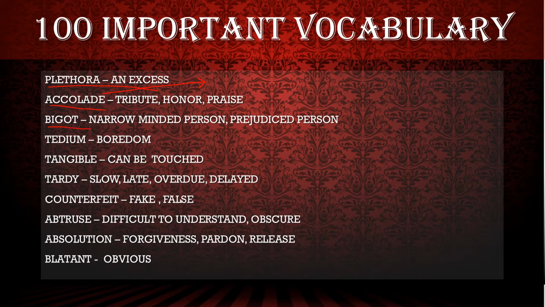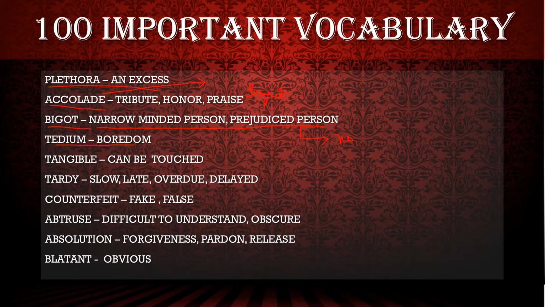Bigot. Bigot means narrow-minded person, prejudiced person. Now, prejudiced person means a person without knowledge. The person who does not have knowledge is known as prejudiced person. And what is the meaning of beget? B-E-G-E-T, beget, is known as to give birth. Tedium, boredom.